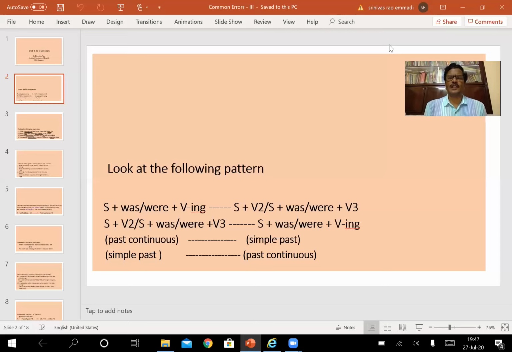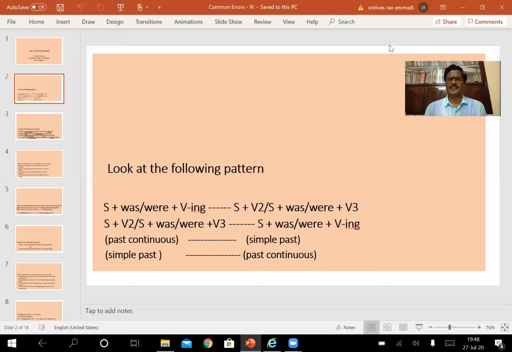What I mean to say here is, when one action happened, the other action was in progression or continuation, or when one action was in progression, another activity happened. When we want to club these two kinds of activities, we make use of this pattern. So based on this pattern only, we have to construct the sentences.